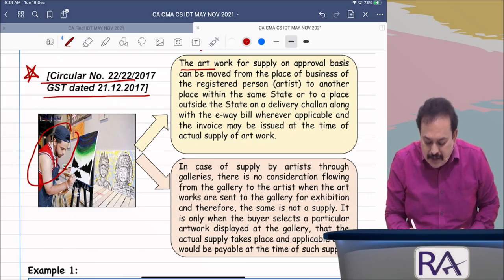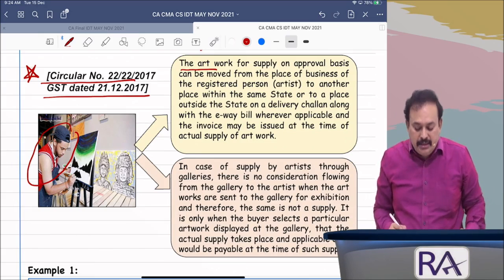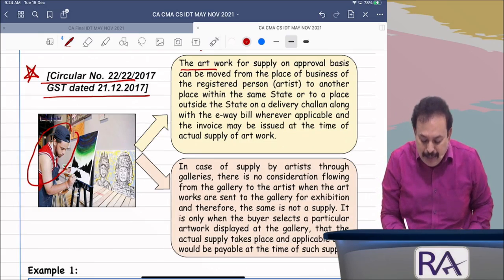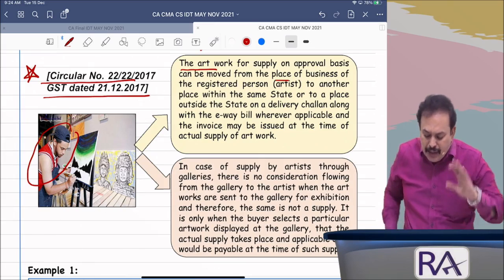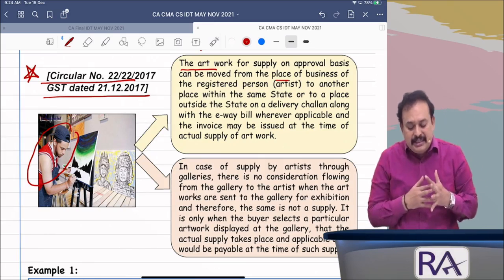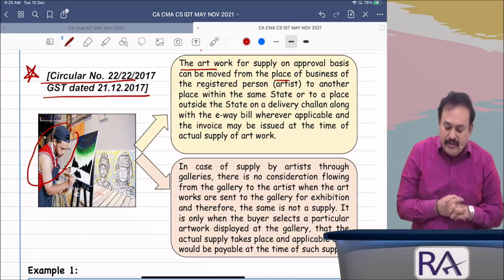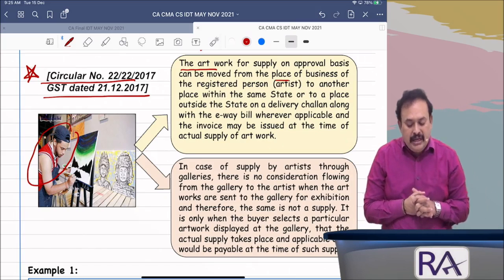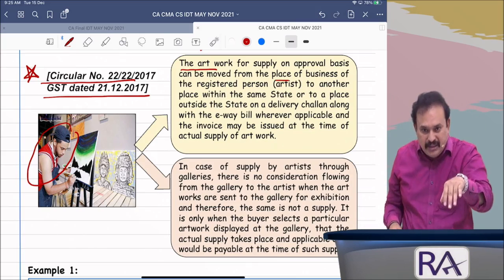The artwork for supply on approval basis can be moved from the place of business of the registered person, the artist, to another place within the same state or to a place outside the state on a delivery challan along with the e-way bill wherever applicable, and the invoice may be issued at the time of actual supply of the artwork.